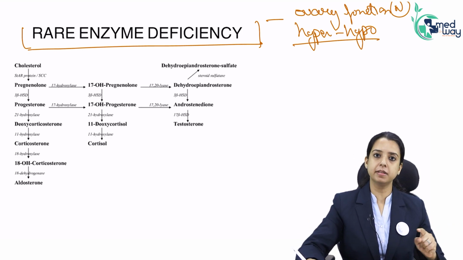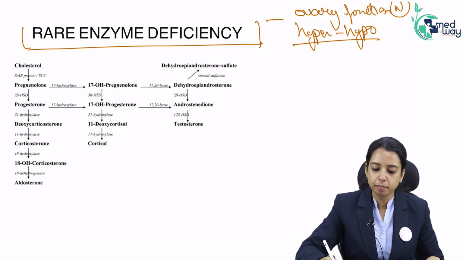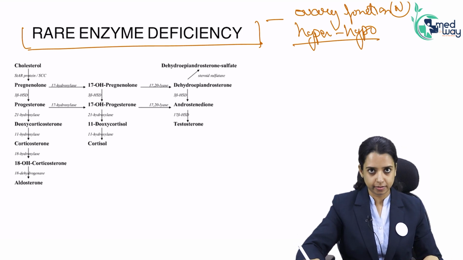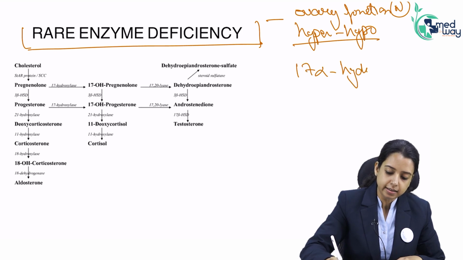It means the patient will present with absent secondary sexual characters, yes. But it is hypergonadotropic, meaning FSH is high, yes. But the ovary is functioning normally, yes. Okay, so what is that enzyme? It is 17-alpha hydroxylase deficiency.